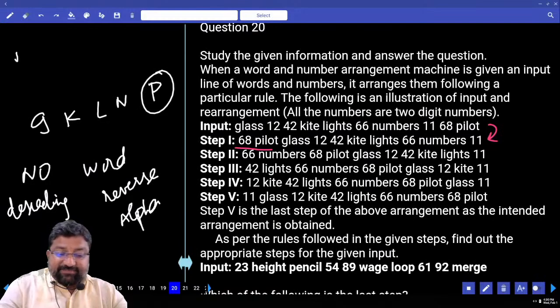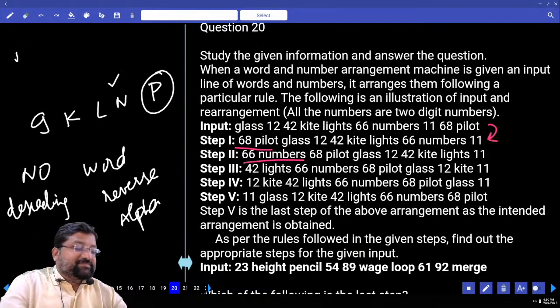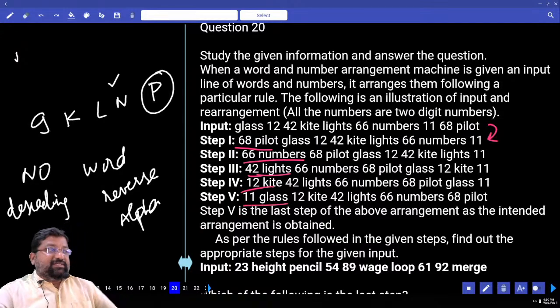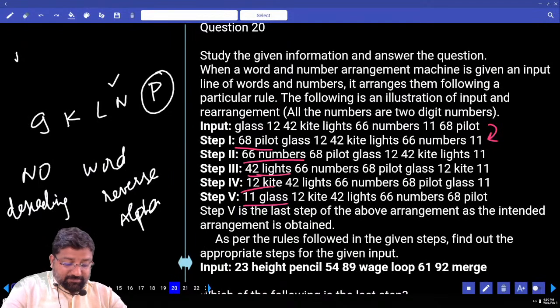Next highest number after 68 is what? 66. 66 is immediately followed by the next word. Ante kada? Next look at the number 42. Then lights. 12 kite. 11 glass. And every time it is making changes only at the left corner. First time number, tarvata word. A corner lo add jali, left corner. Is this clear? Chalo. Please try that.